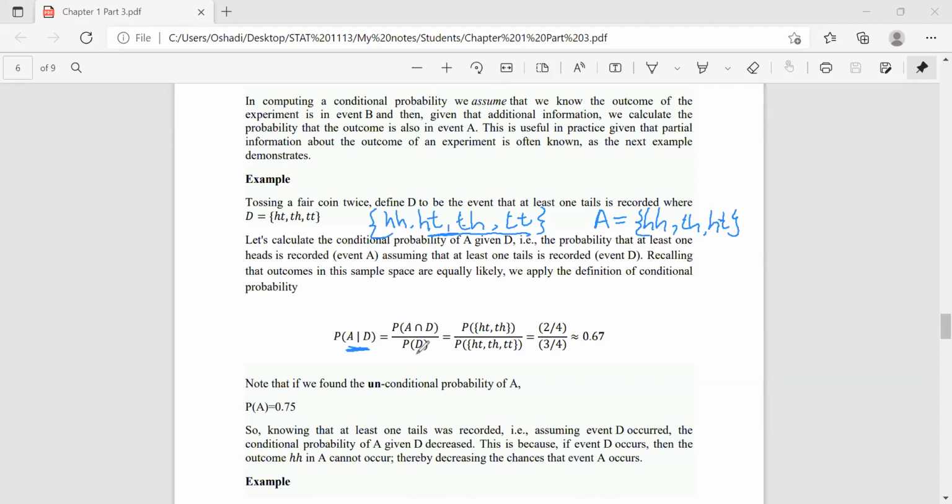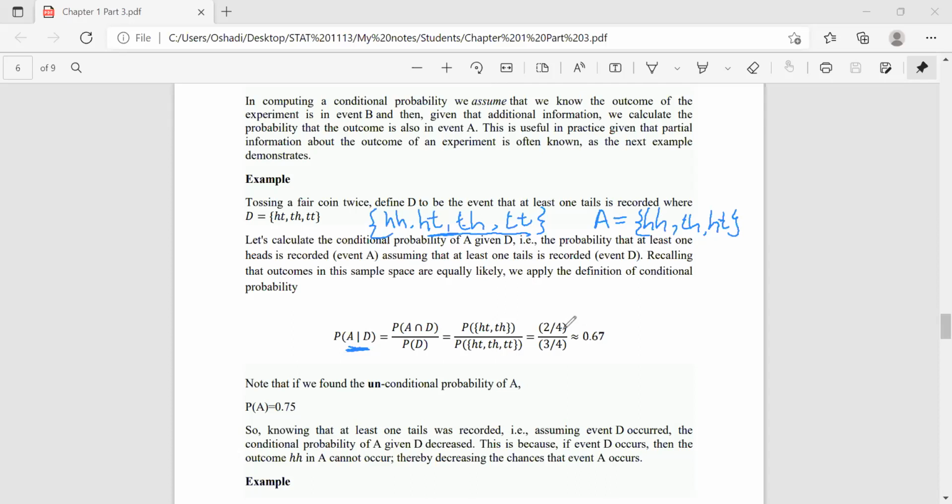According to the conditional probability, we can write this formula: P(A intersection D) over P(D), right? What is the intersection of A and D here? HT and TH. So there are 2 out of 4. That is the probability of A intersection D. It is 2 over 4.